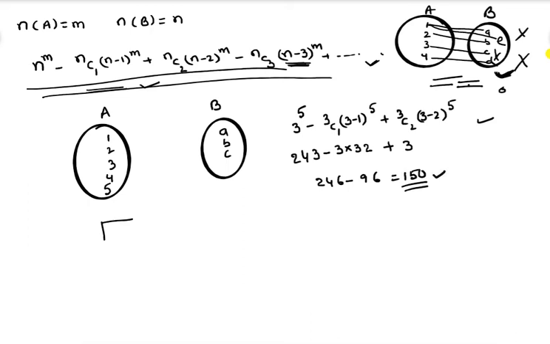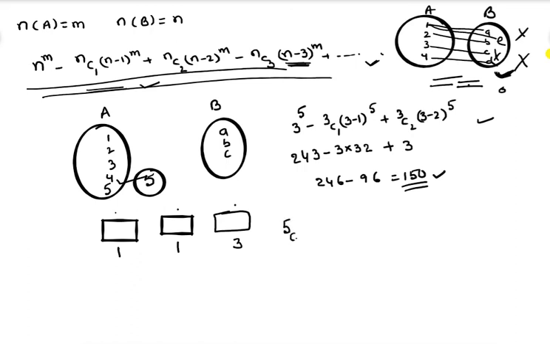The same we can do in another way also. These 3 boxes are all different: box A, box B, box C. These 3 boxes we have to fill with 5 different balls. How many ways can we fill? Observe here, in this box I keep 1 ball, here also 1 ball, and here I can keep 3 balls. First, from 5 balls select 3 balls for this box.